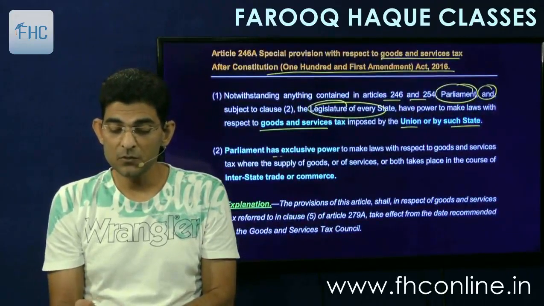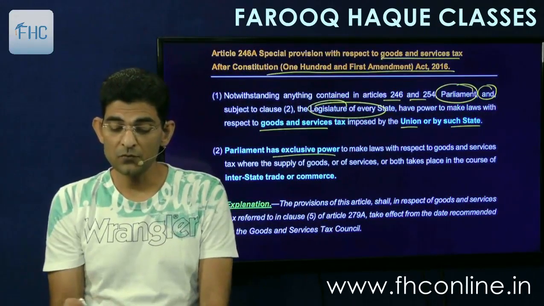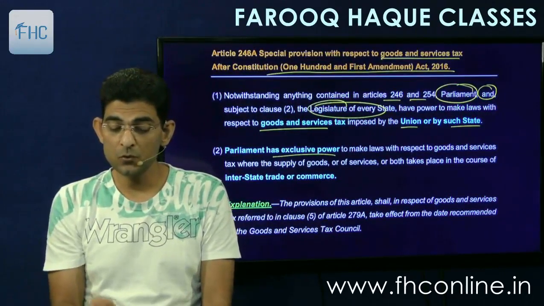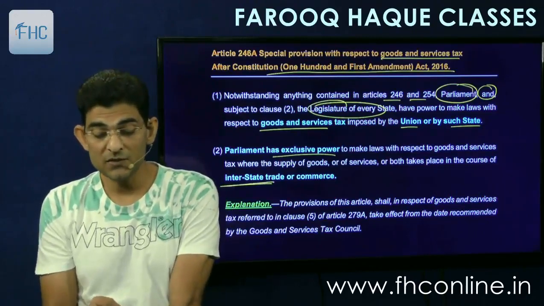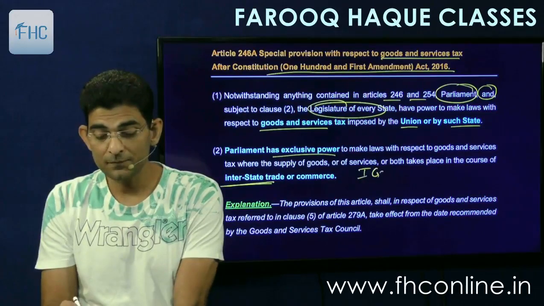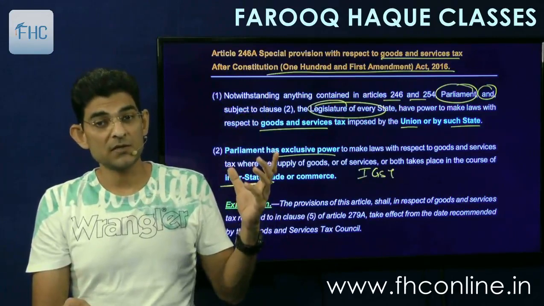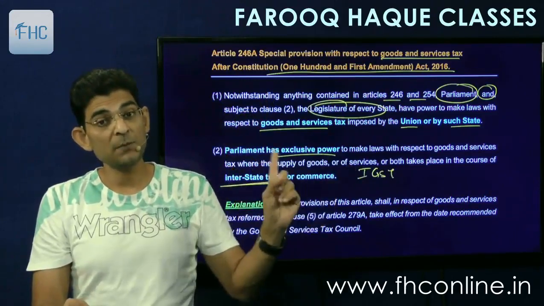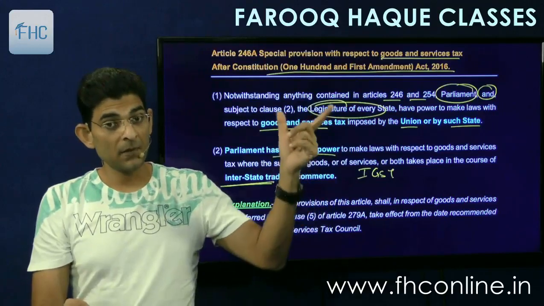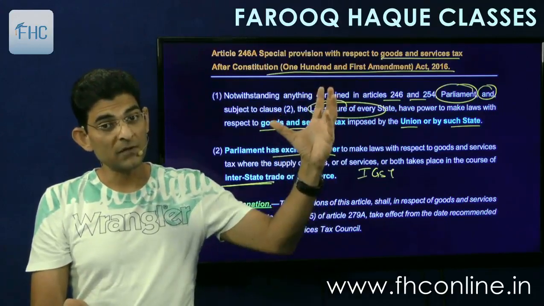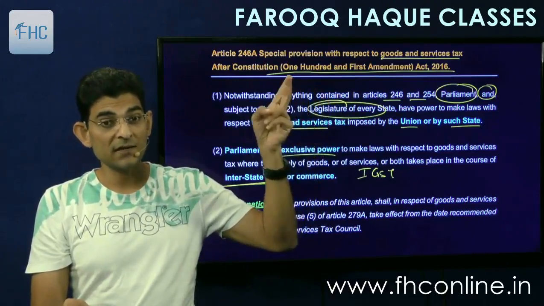And Parliament has exclusive power to make laws with respect to goods and service tax where the supply of goods or service or both takes place in the course of interstate trade or commerce. This also we had seen. For interstate you apply IGST, but for intrastate, one will apply to intrastate, two will apply to interstate. So in interstate only the Parliament will have exclusive rights, so IGST is made by Parliament. But for intrastate both of them will make laws, the central and the state. So therefore we have two, CGST and SGST.